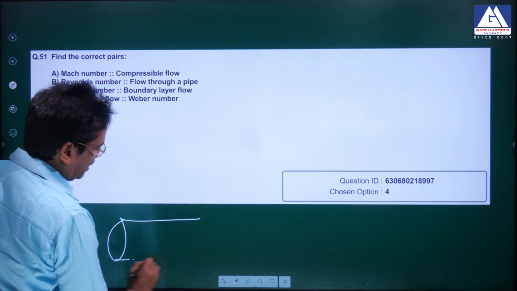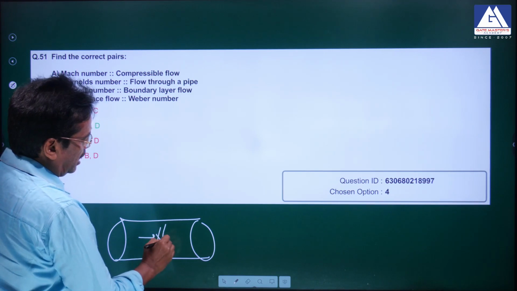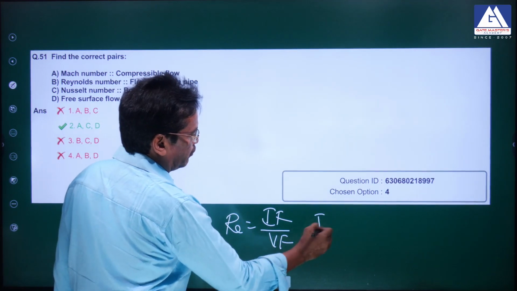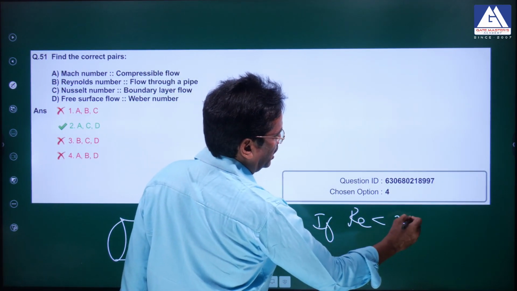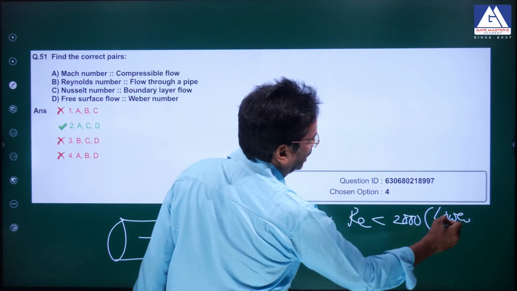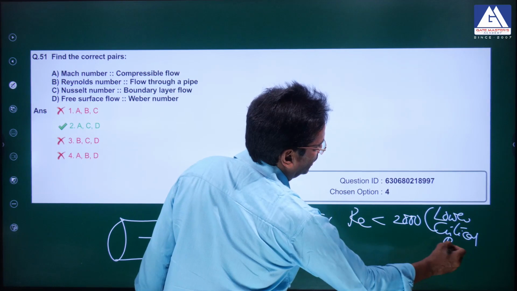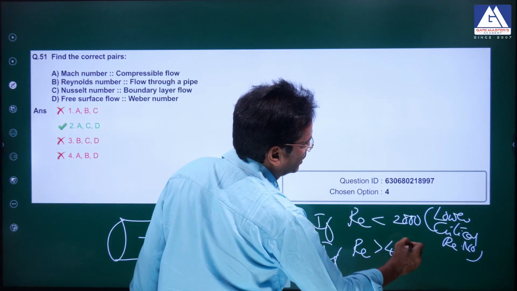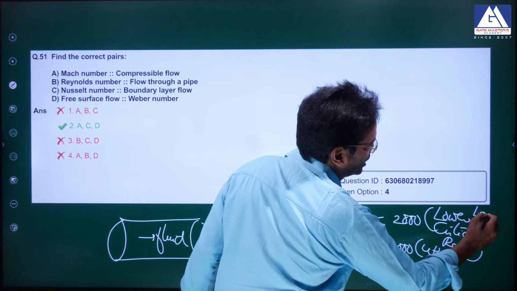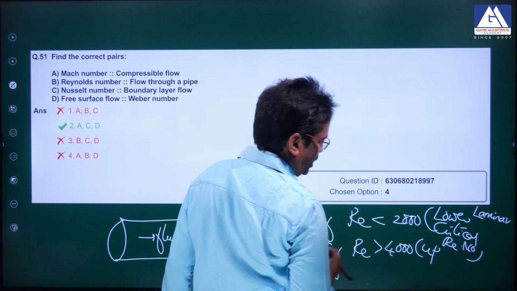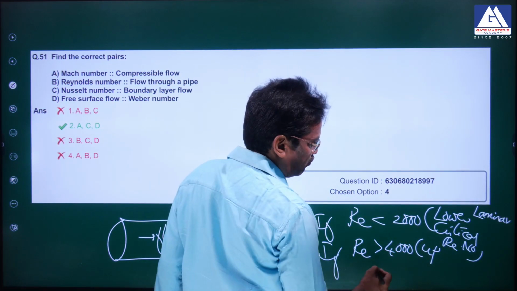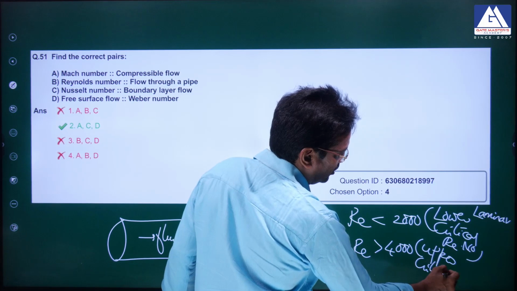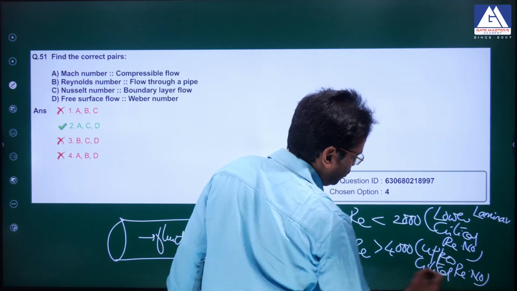Whenever fluid flow happens inside a pipe, Reynolds number is defined as the ratio between the inertia force and the viscous force. If Reynolds number is less than 2000, which is also called the lower critical Reynolds number, the flow is laminar. If Reynolds number is greater than 4000, the upper critical Reynolds number, the flow is turbulent.